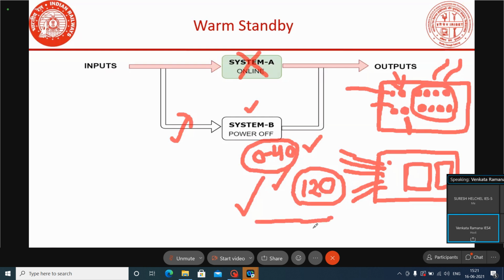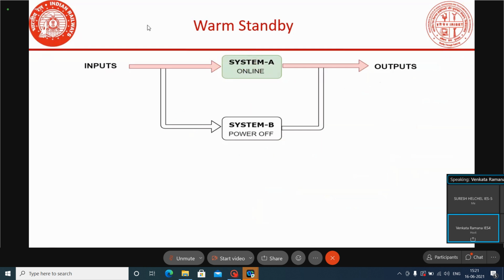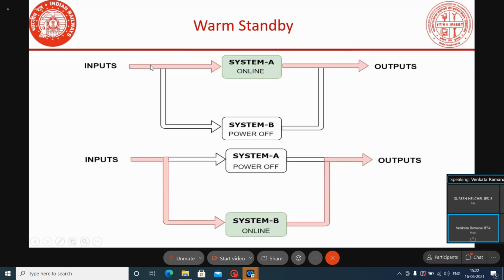Overall, it will take around 160 seconds to switch on the second system and deliver the output. Means here you can take almost 3 minutes; there will be an interruption. A minimum of 3 minutes of traffic interruption will be there in case you are going for the warm standby arrangement.